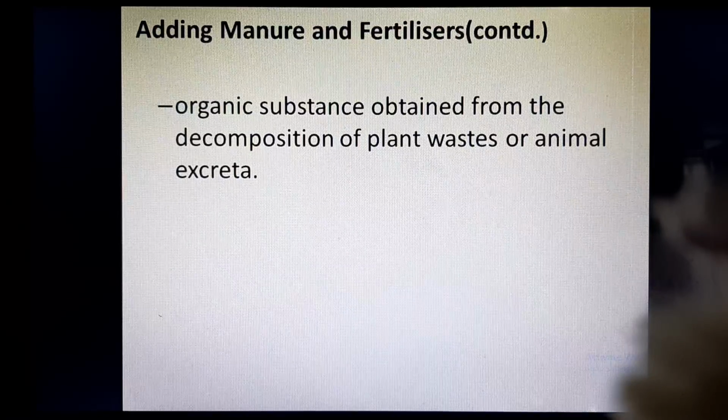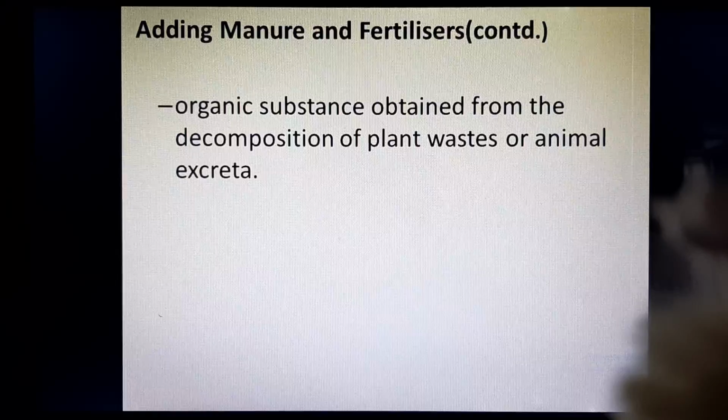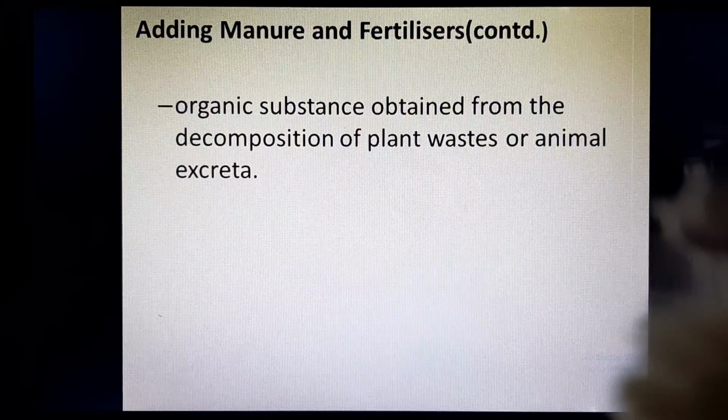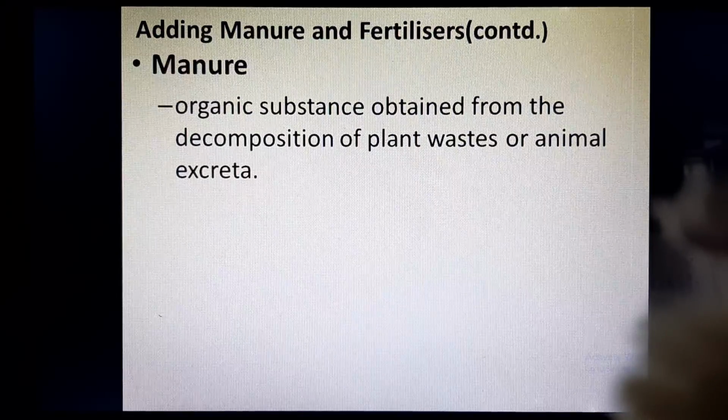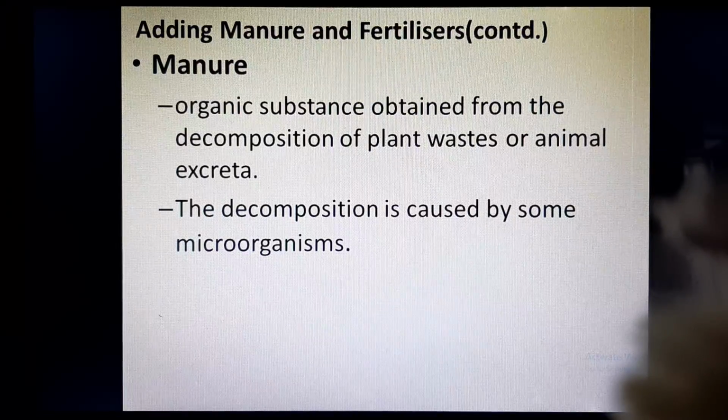Organic substances obtained from the decomposition of plant waste or animal excreta are called manure. So manure is an organic substance. Now the decomposition is caused by some microorganisms.